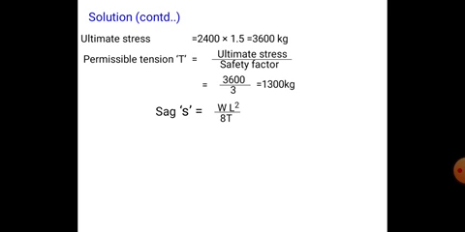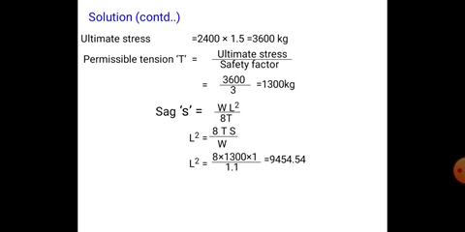And next sag. What is the formula? Sag S is equal to W L square by 8T. So we know the tension, that is 1200 kg. So we have to find the value of length. L square is equal to 8 T S by W, that is equal to 8 into 1200 into sag, maximum allowable sag is 1 meter, by weight of the conductor.